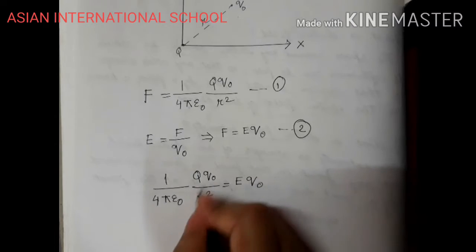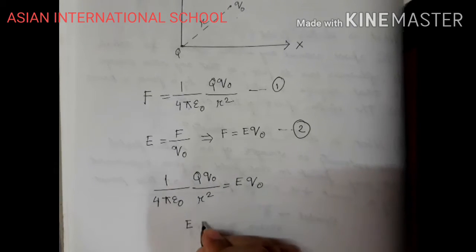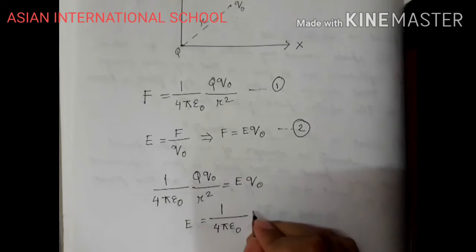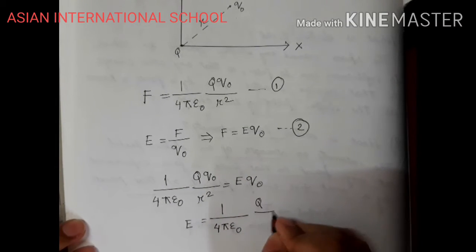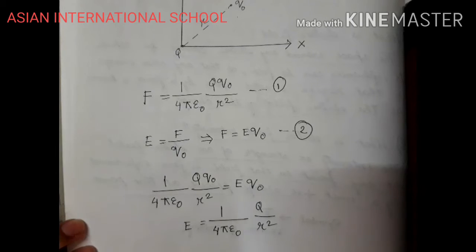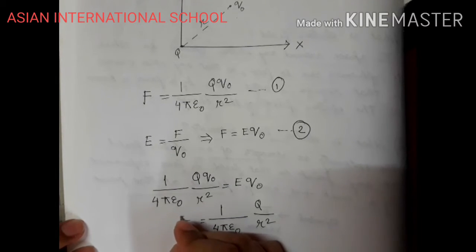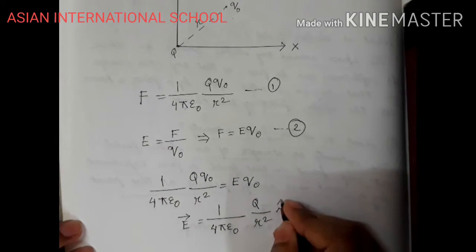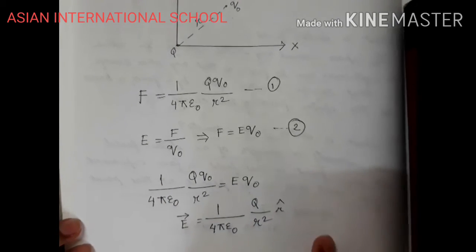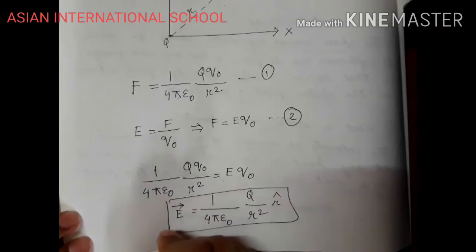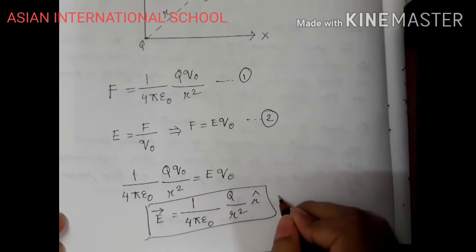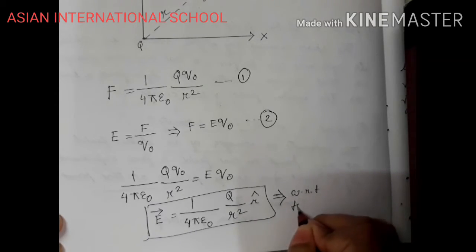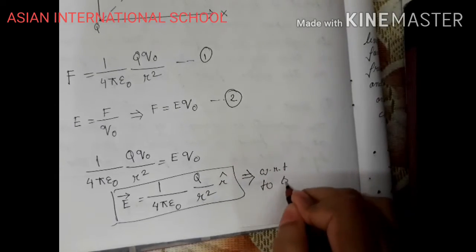Q naught and Q naught get cancelled out from both the sides. So what am I getting? E equals 1 by 4 pi epsilon naught Q by r square. If I want to write this in vector form, I will bring a vector sign. Vector needs a direction, unit vector r cap, okay? So this is electric field with respect to source charge.